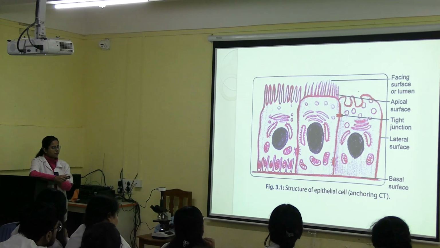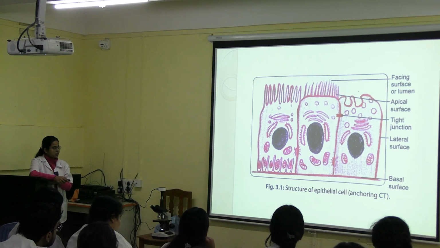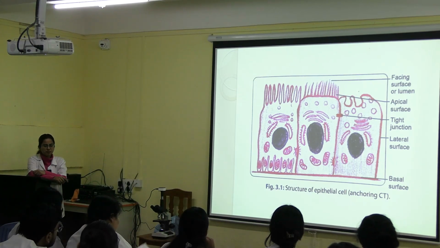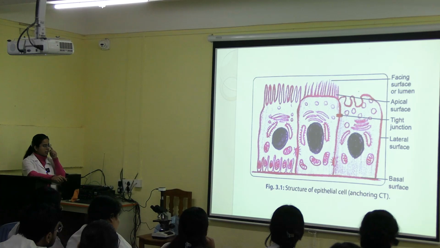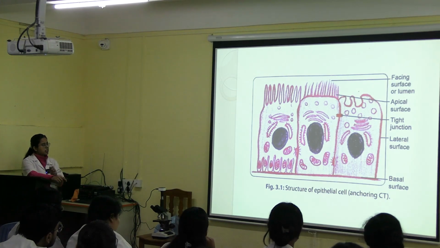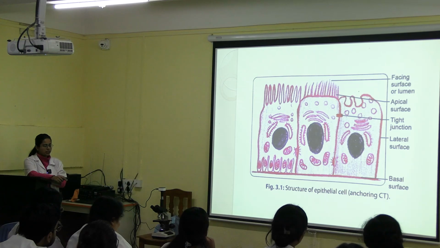So this is the apical surface, which is facing the external environment. This is the basal surface lying on the basement membrane, and this is the lateral surface, which is attached with, you have read about cell junctions. So it is attached by various cell junctions with the adjacent epithelial cell. This is the lateral surface of the particular epithelial cell. Clear? Apical, basal, and lateral.